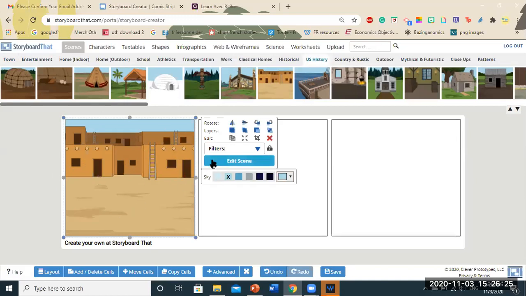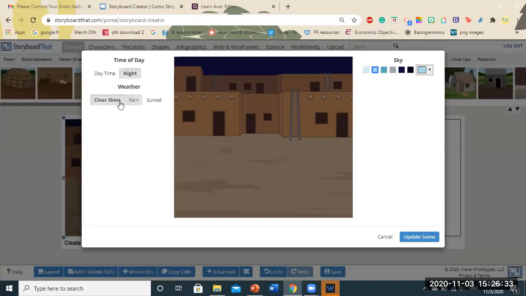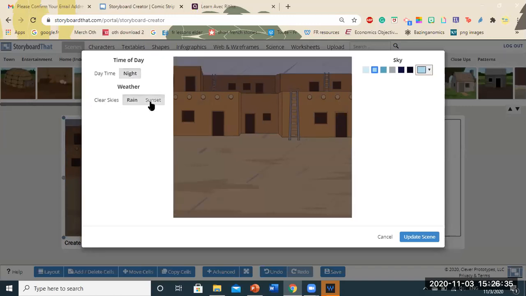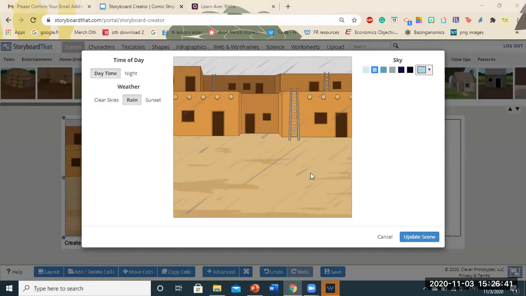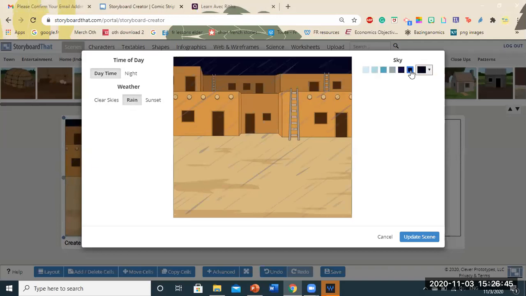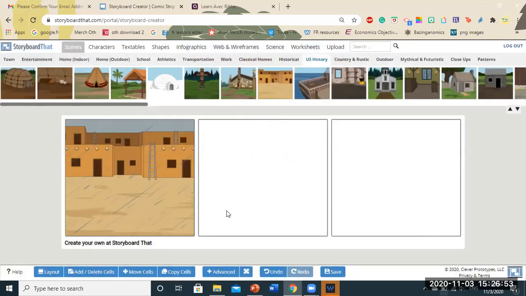Now you can also edit the scene. What does edit scene mean? I'll show you all. You can show daytime, nighttime, you can show clear skies, rain, sunset. Both are possible. You can show rain. Let's say for now I want to keep it as rain. You can change the color of the sky here. You see that storyboard is giving you that option as well. So I'm just going to update my scene. So my background is ready to go.